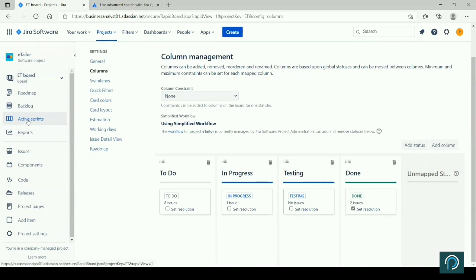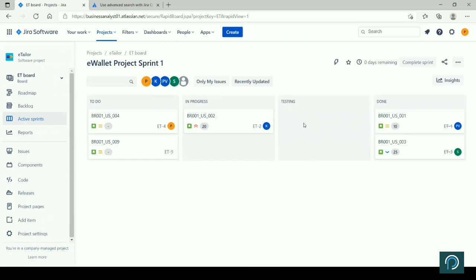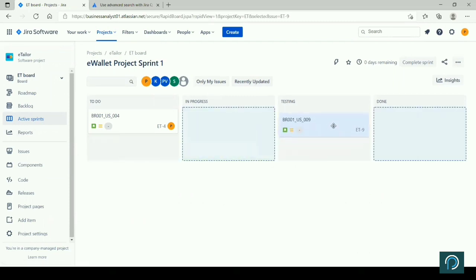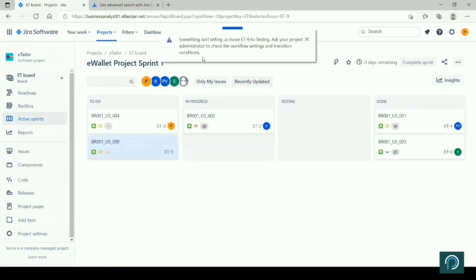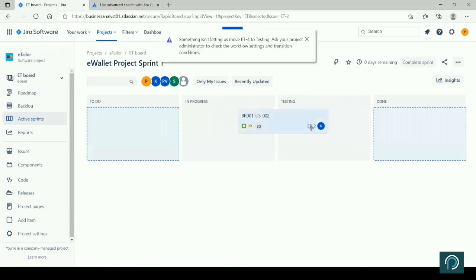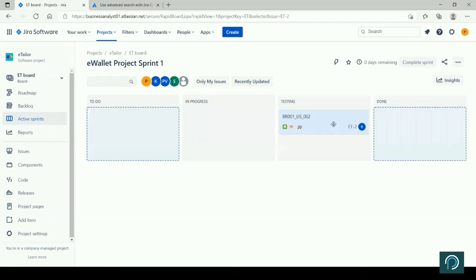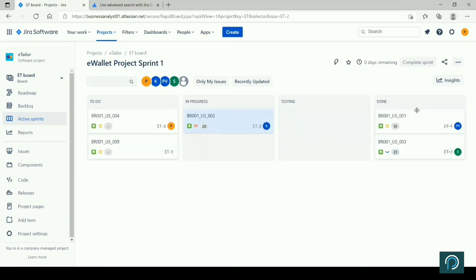Now if I go back to active sprint again, to the board, you see a testing column. I will just put one item here, right? Yeah, some setting, but ideally you should be able to move this item, or I will move this item. I may not have access to do it. I may be a user, yeah. But if I have the access, I will move it. So I will, at this point of time, be able to see what all items are in testing. So this is how we understand, right?